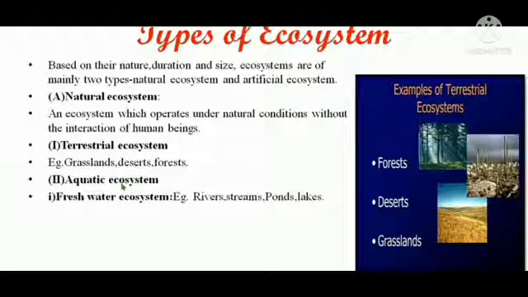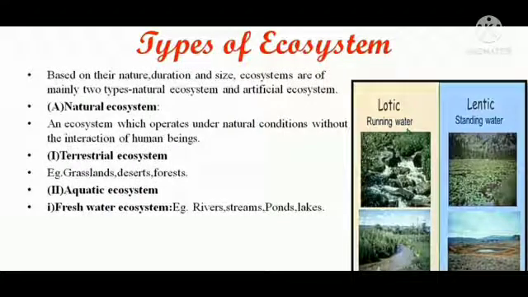Terrestrial ecosystem consists of grasslands, deserts and forests, while aquatic ecosystem consists of freshwater ecosystem and marine ecosystem. Freshwater ecosystem is again divided into lentic, that is your stagnant water like lake and pond, and lotic, meaning flowing water like river and streams.